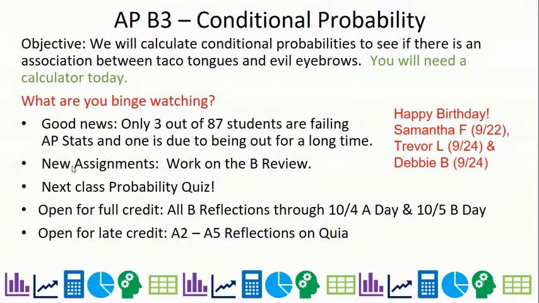My good news is only 3 out of 87 students are failing AP Stats. And the one is because they've been out for a long time. I'm sure you know who that is. And a new assignment, the B review, is up. No, it's not you guys. You're doing fine. The B review is up.